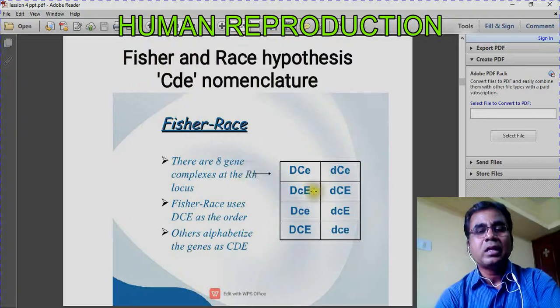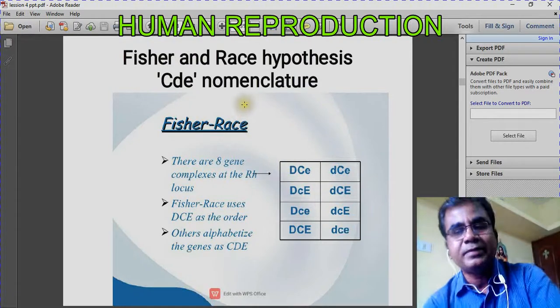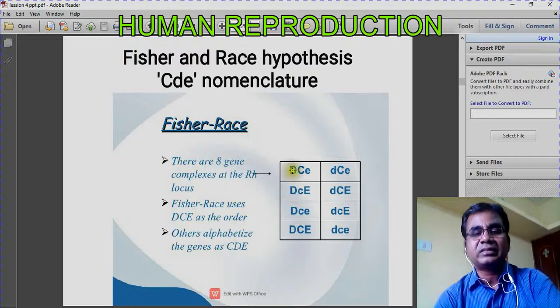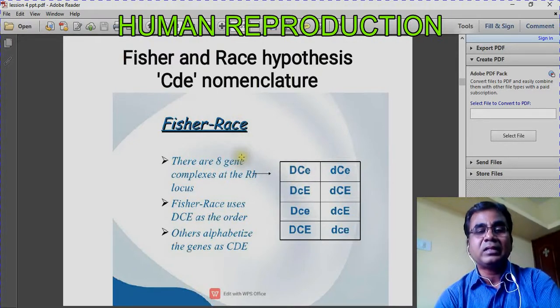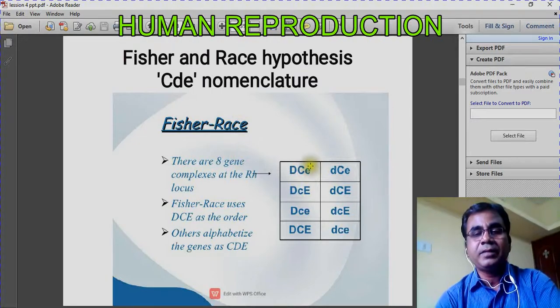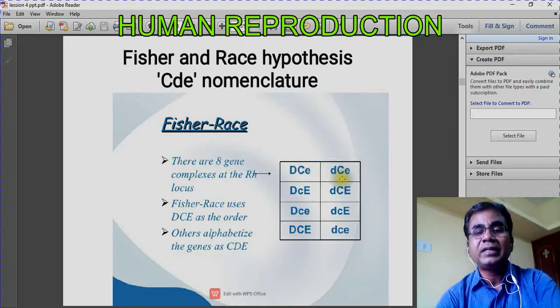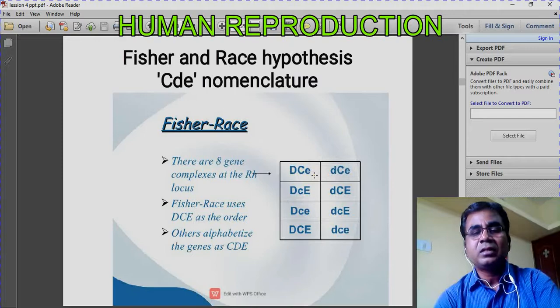They say that whether a person is RH positive or negative is based on the presence of certain alleles. The RH factor is controlled by three pairs of alleles which are located closely on a chromosome: small d, capital C, small e, and many other patterns.